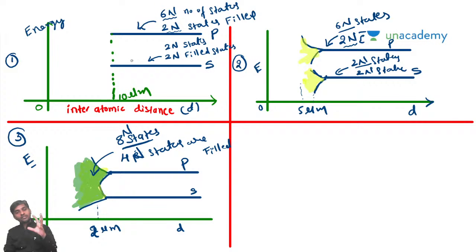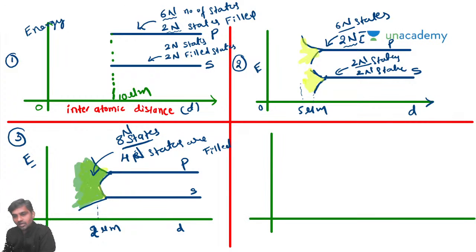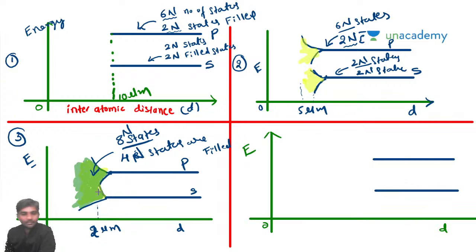Sir, what you are trying to do is still further decrease. If you still further decrease, now see, this is the beauty, the final stage of this energy E, and then this is the interatomic distance D. Now assume that the interatomic distance has become 1 micrometer.